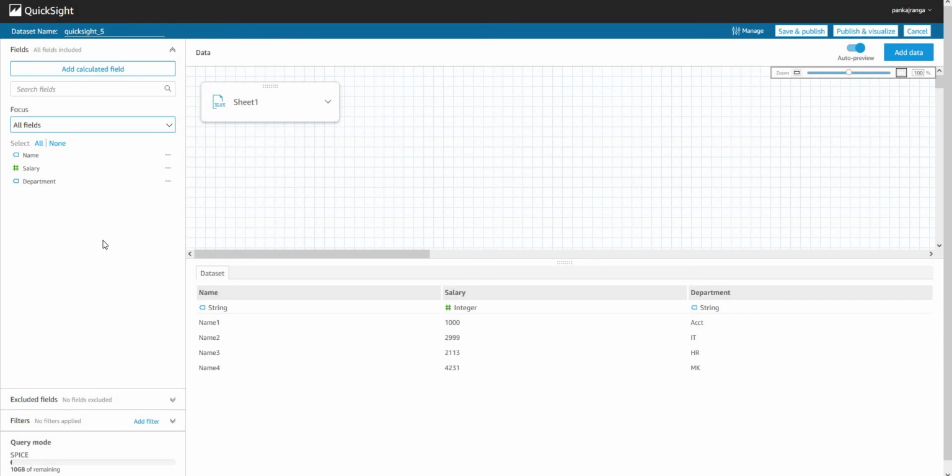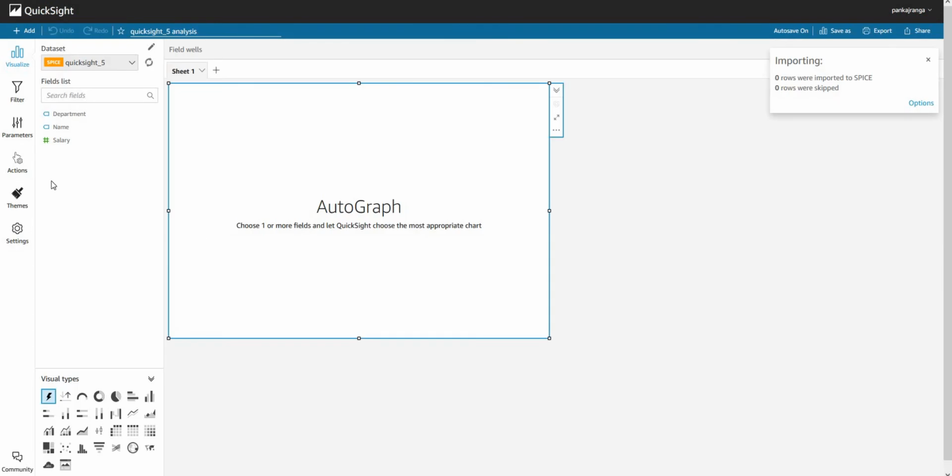For the controls and parameters, we have to go to the visualization. We cannot just add it over here. So I will go to the visualization section from here, publish and visualize. Now once we are in the visualization section, I will add a parameter, and then I will add the calculated field as well, and then we'll add the control and see how it changes.